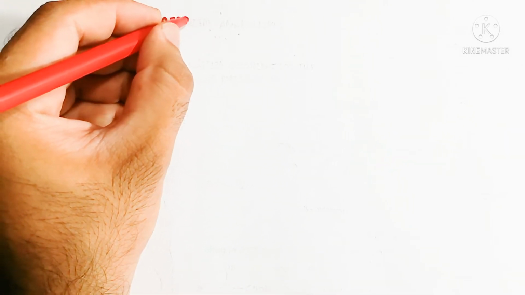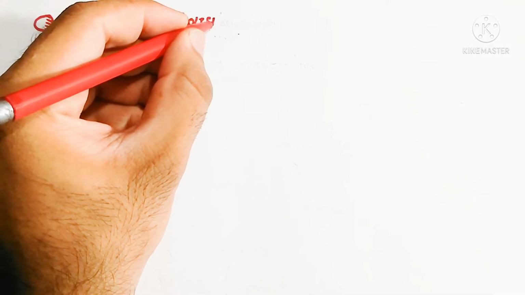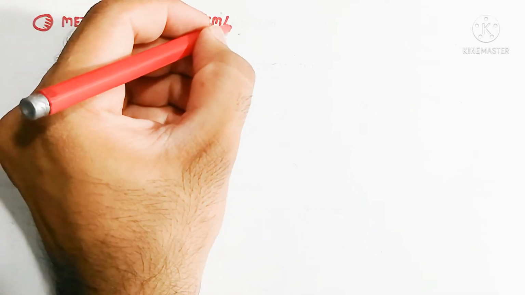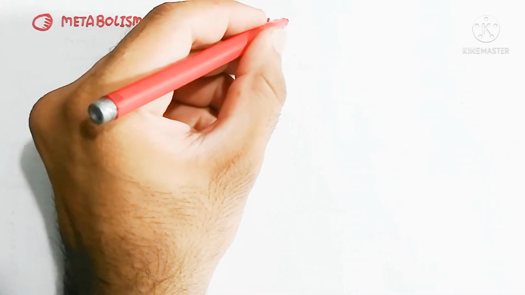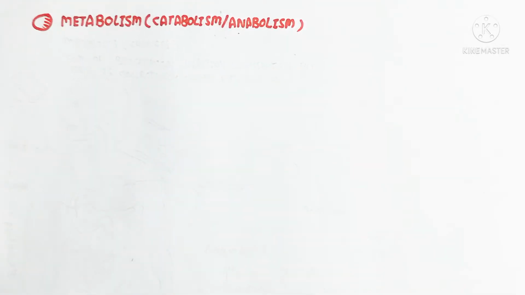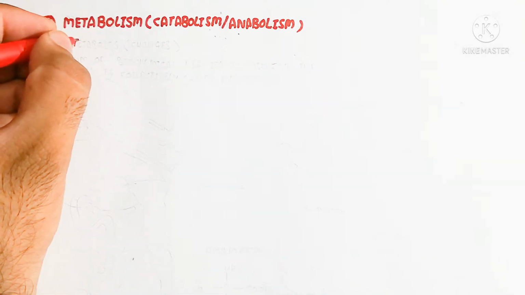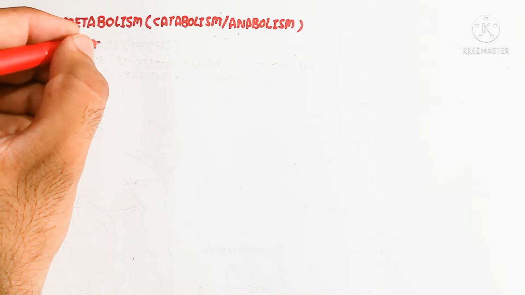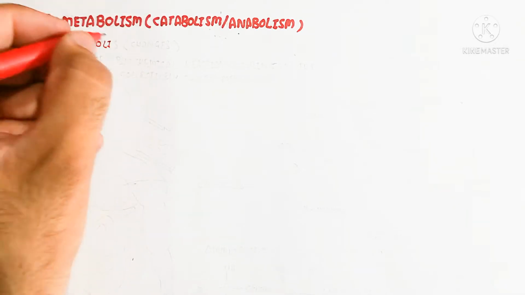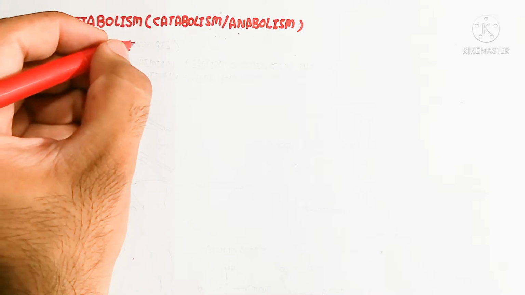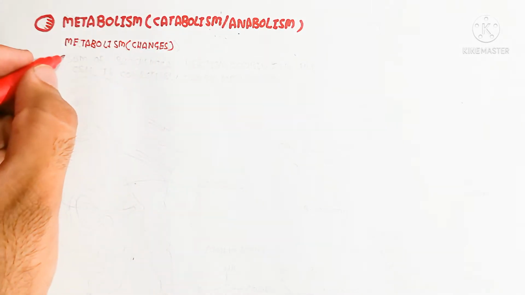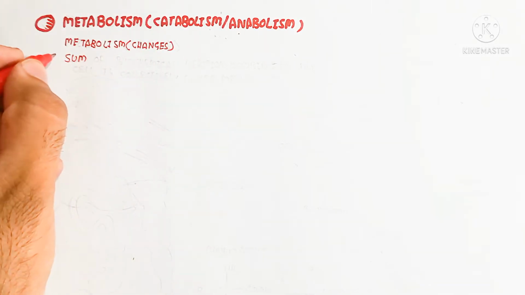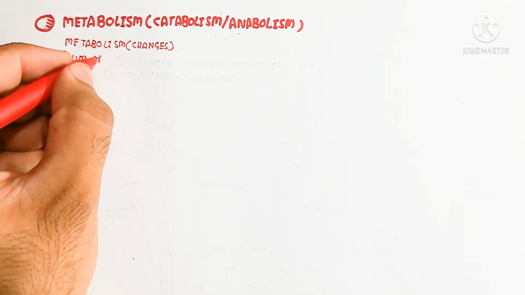So what is metabolism? Metabolism comes from the Greek word meaning changes. Collectively, catabolism and anabolism are known as metabolism. The composition of smaller molecules into larger molecules is known as anabolism, the anabolic reaction, while catabolism is the breakdown, catalyzed in the presence of enzymes, of large complex molecules into smaller ones, known as the catabolic reaction.